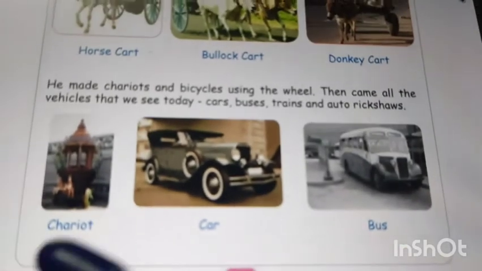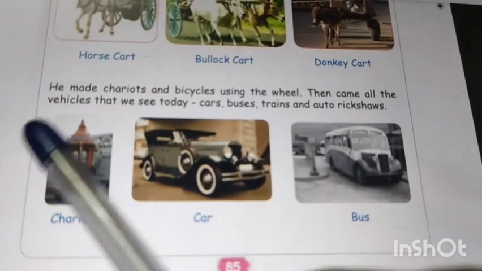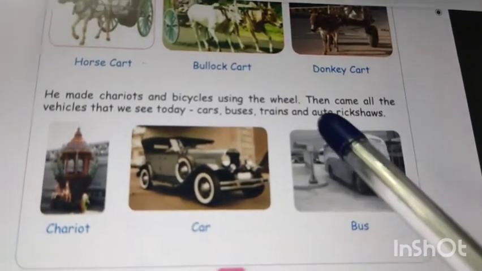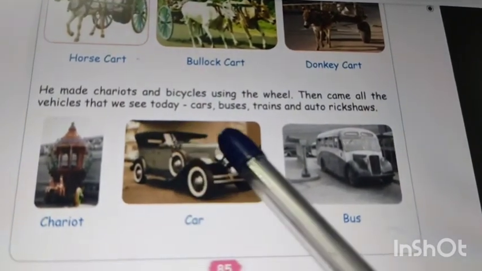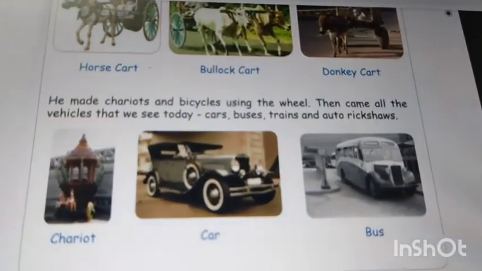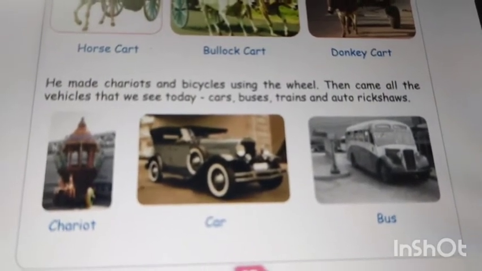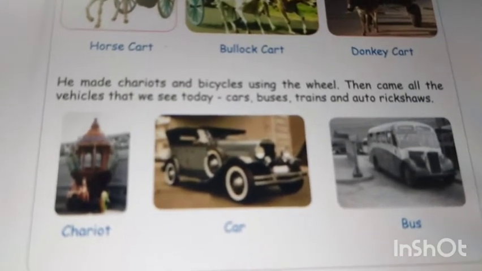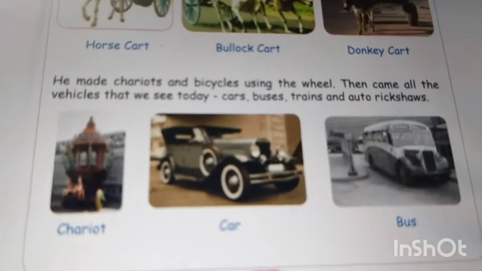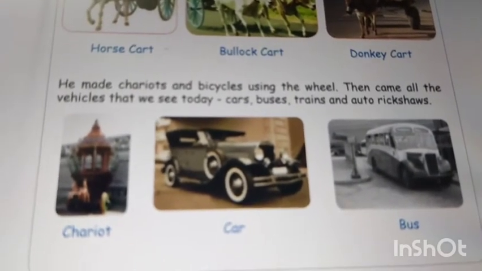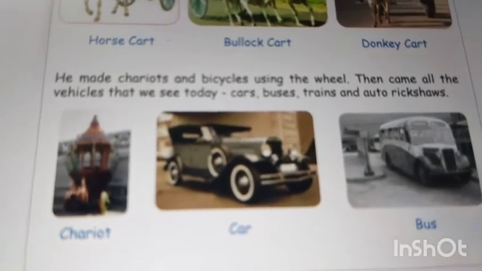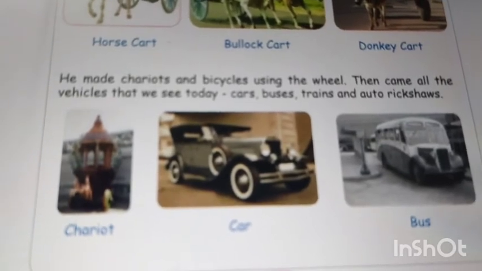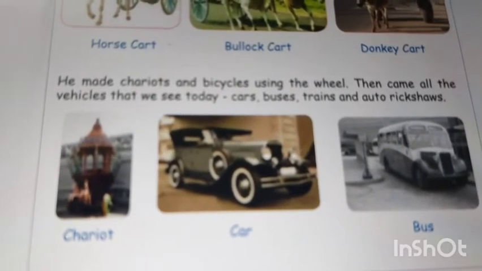And then he made chariots like this, and bicycles, using the wheels. Then came all the vehicles that we see today: cars, buses, trains, and auto rickshaws. What is the first vehicle used by man? It's the palanquin, carried by humans. Afterwards, they invented wheels. Before that, horses, elephants and other animals were used to travel. Wheels are very useful in our daily life. They are used in almost every vehicle.